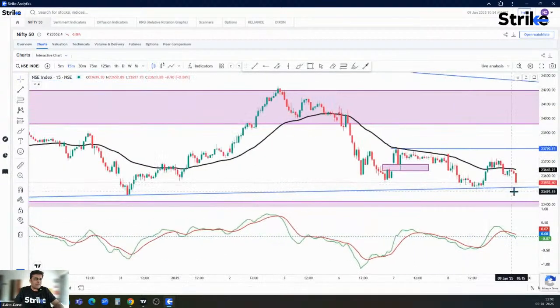So that's where exactly you can say 23,520 is where the support is.